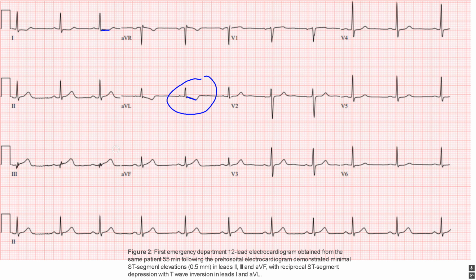Ooh, same issues. Like look here in lead 3. Not only do we have J-point deviation, but look, this entire QRS can fit underneath that T wave. And again here, look at the amplitude of this T wave compared to the amplitude of the QRS. Definitely hyperacute. And again, we don't really have it, but we have a T wave in V1. Nah, it's not bigger than V6.